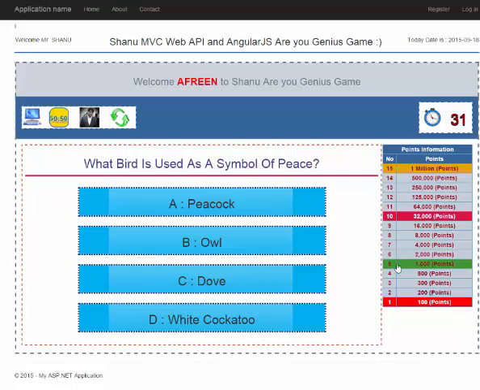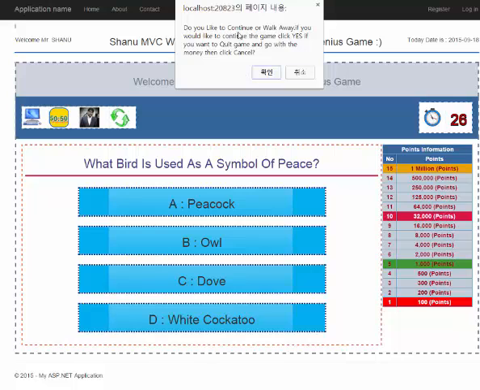So symbol of peace, as we know, it will be a dove. So here if we click the answer as dove, it will display "Do you like to continue or walk away?" If I click continue, OK, then it will point to the next question. If I click walk away, cancel, then I will quit from the game, and I will get the current point that I carry. So now I click the continue, OK.